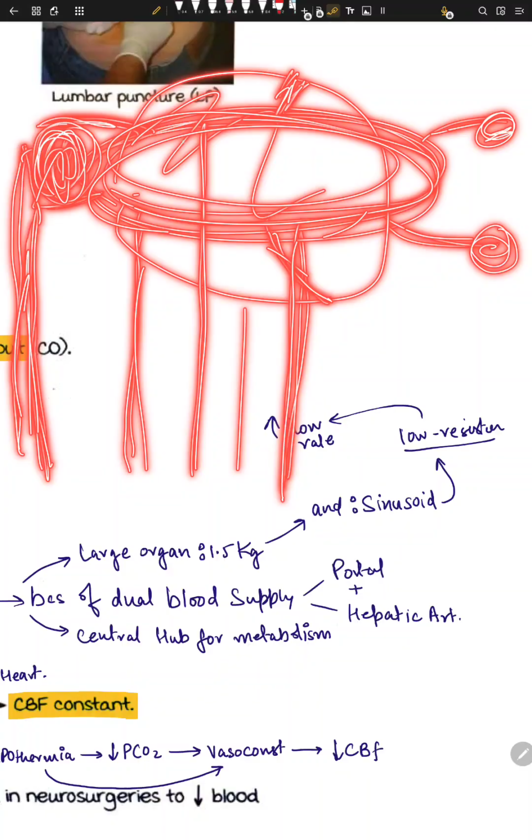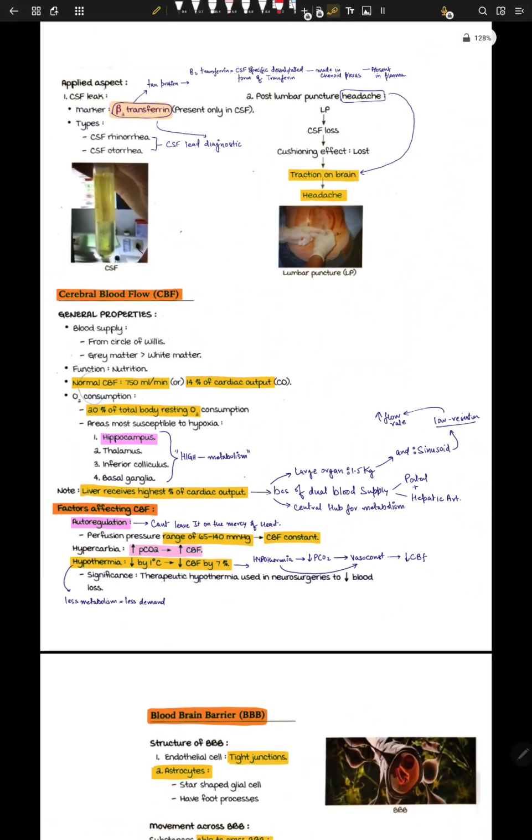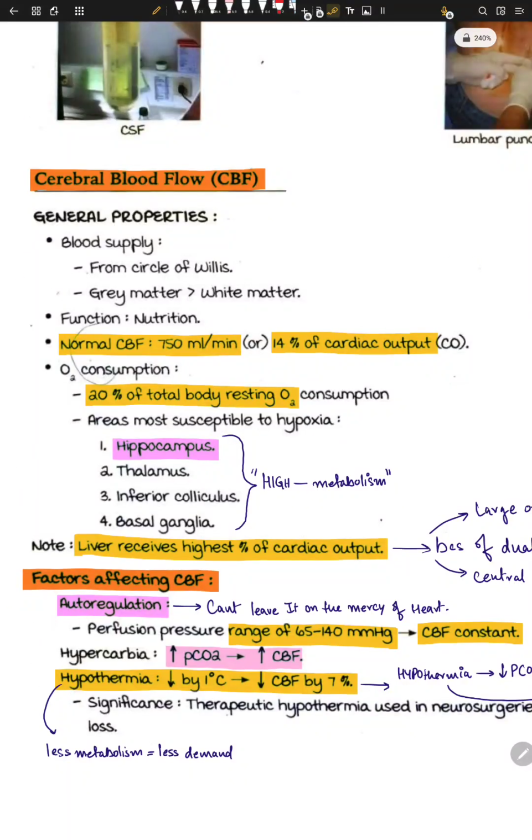What happens is that we have this circle of Willis and it distributes blood, right? So this is the circle of Willis. I hope it's a very rough explanation. It's not a very good explanation. It forms the circle of Willis for good blood supply.